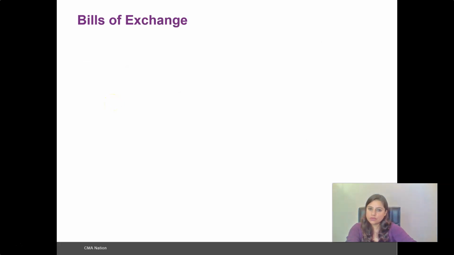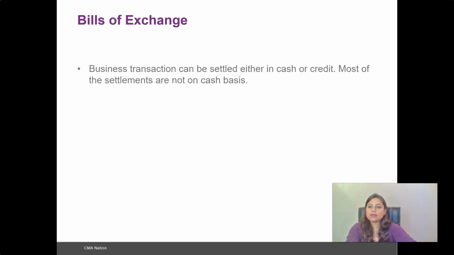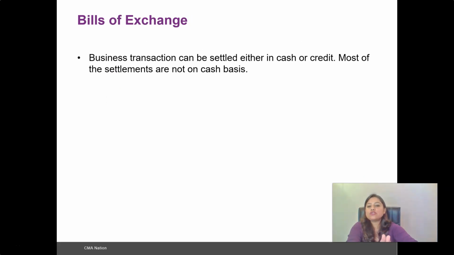Now starting with the bills of exchange topic, business transactions can be settled either in cash or in credit. As we all know, a business transaction is a transaction that involves exchange of money, and that exchange of money happens when goods are being procured or sold, and thus helps in generating revenue for the business.